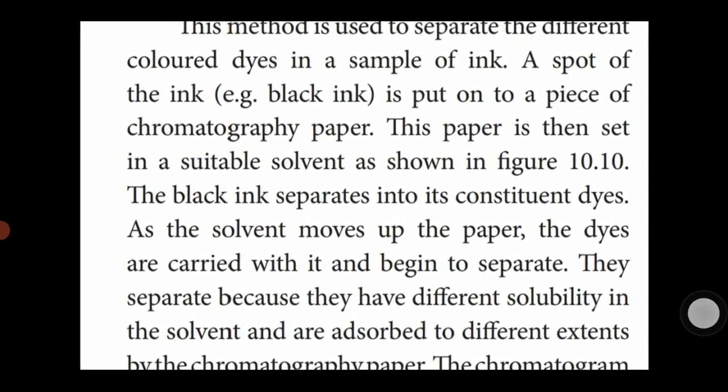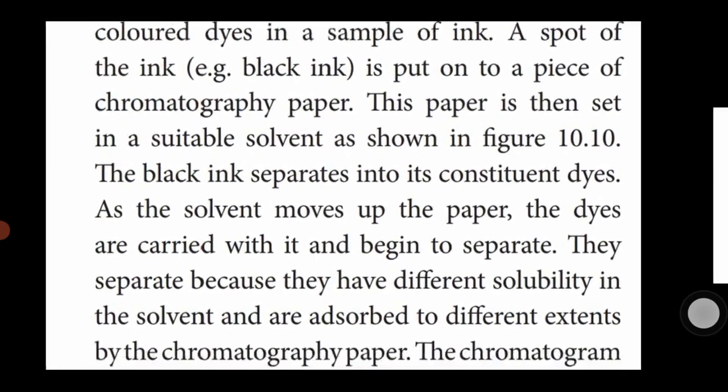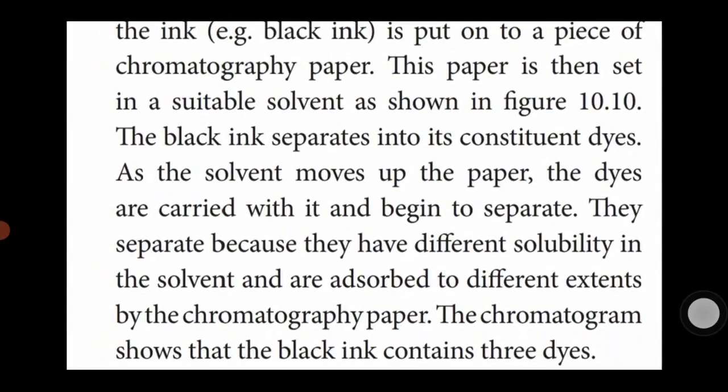The black ink separates into its constituent dyes. As the solvent moves up the paper, the dyes are carried within it and begin to separate. They separate because they have different solubility in the solvent and are absorbed to different extents by the chromatography paper.